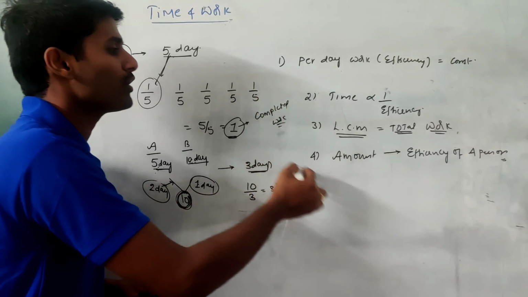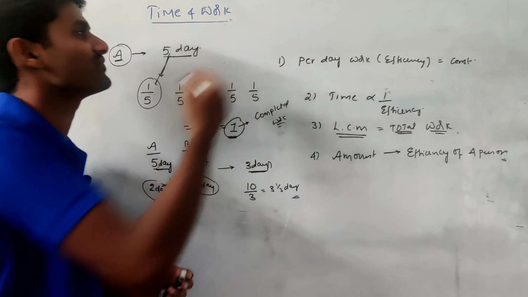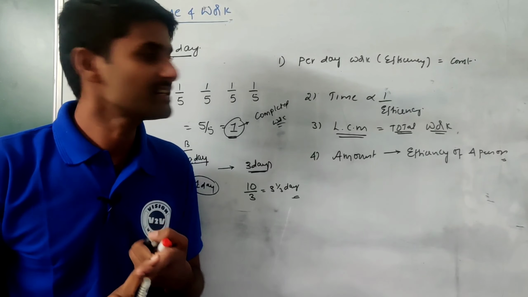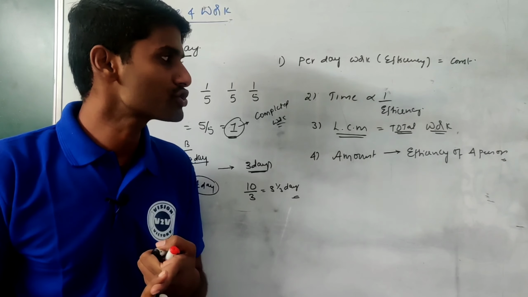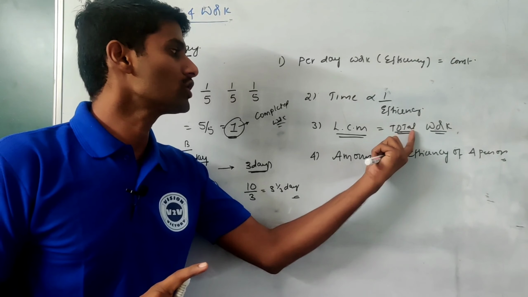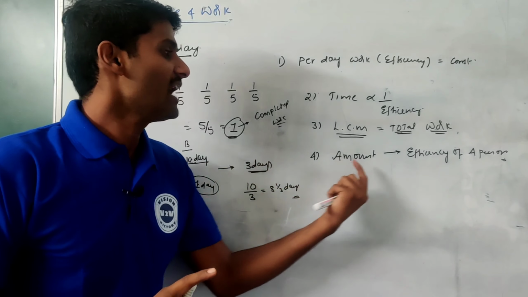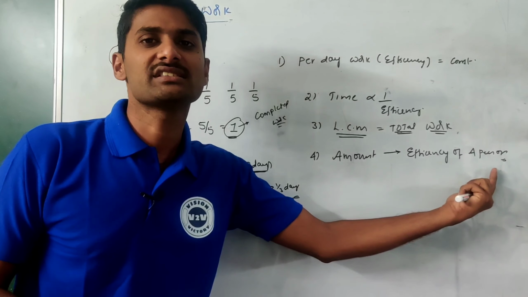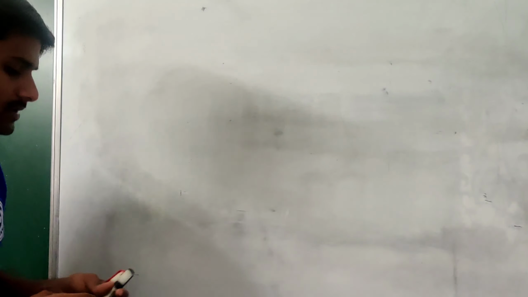So these are the 4 important basic pieces of information for time and work. First, per day work is always constant. Second, time is inversely proportional to efficiency. If you want the total work, that depends on the LCM. If you want any amount to be distributed, that completely depends on the efficiency of a person.